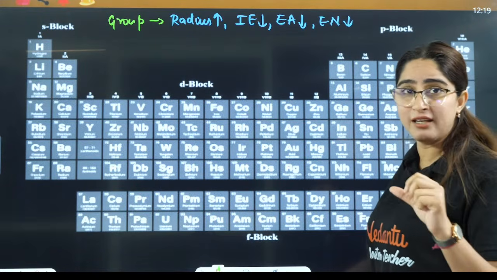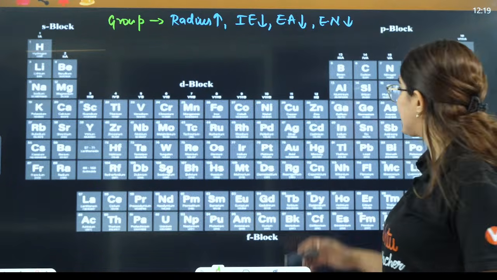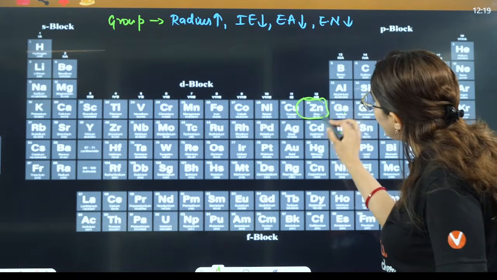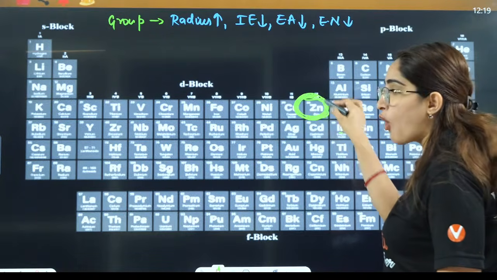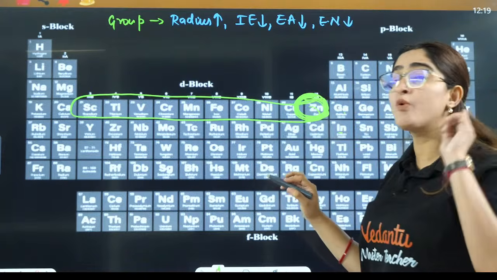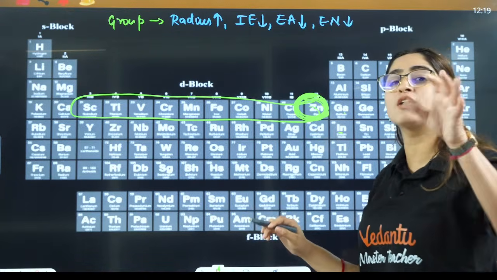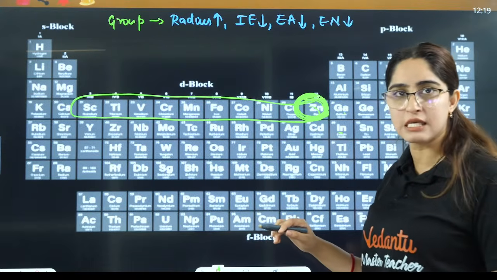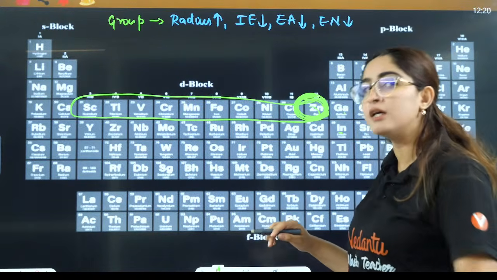In group 13, maximum abnormalities you will see. Why? Because of these 3D orbitals that have poor shielding effect. Because of the poor shielding effect of 3D orbitals, right, that is called inert pair effect.